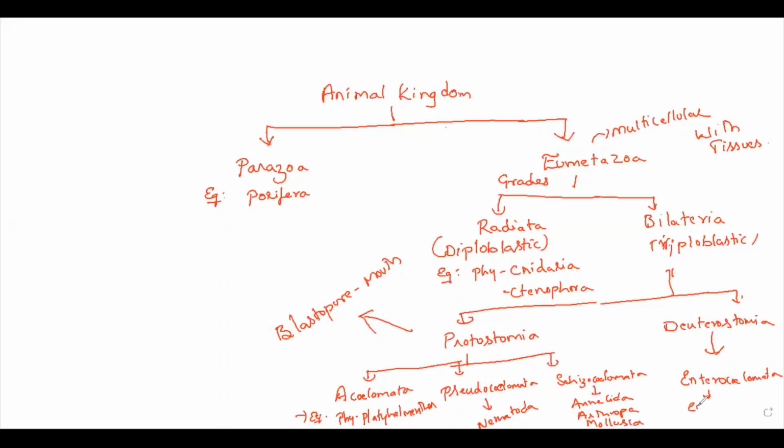Here Echinodermata, Chordata. So these are the examples of the phyla of Kingdom Animalia. Please take a screenshot of this.